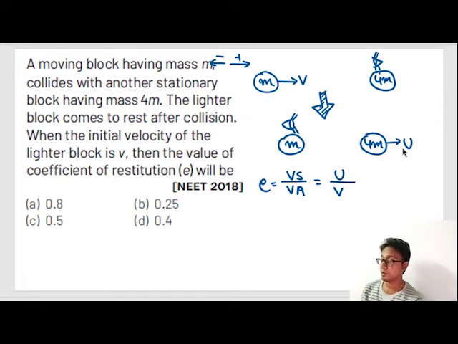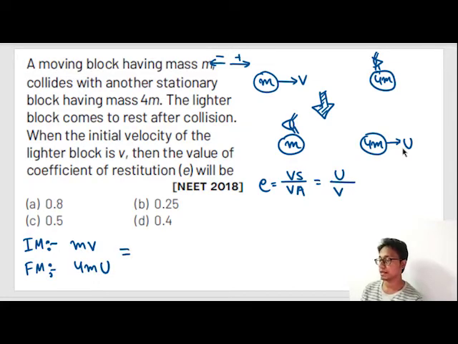But I know for all collisions, conservation of momentum is applicable. So initial momentum before collision is mv plus 4m into 0. Final momentum after collision is m into 0 plus 4mu.